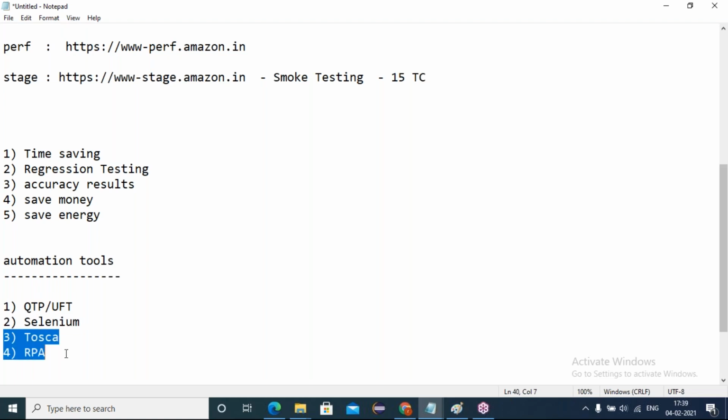Even so many tools come. Earlier, automation tool meant QTP. Now we are talking about it as UFT. And nowadays it is Selenium. Let's see some differences. Why Selenium? Nowadays 70 to 80% of companies are preferring Selenium as the automation tool. Very few companies are using QTP. Let's see some differences between these two.